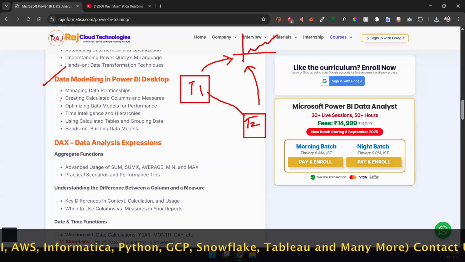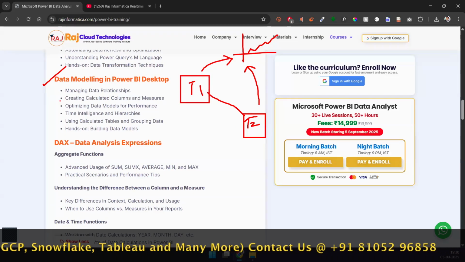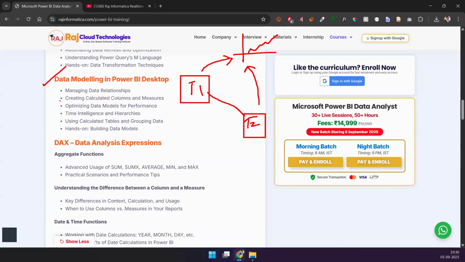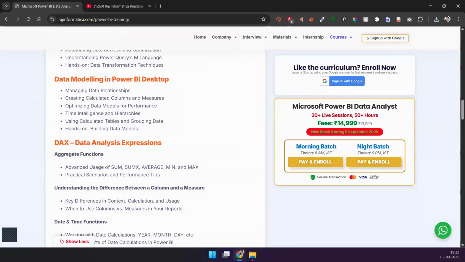So these are planned in a proper way. I'm not going to rush through all of these details just because we want to cover certain topics. No, it's planned in a certain way that this is the right way of understanding and going through your information. I'll go ahead and show you a slide and we'll understand how this is all set up. And you'll understand that jumping into the conclusion, visualization, is not the right thing to do. And it's not the first thing to do in your working process. All right. So this is important for you to understand. So let's keep that in mind and then let's see.